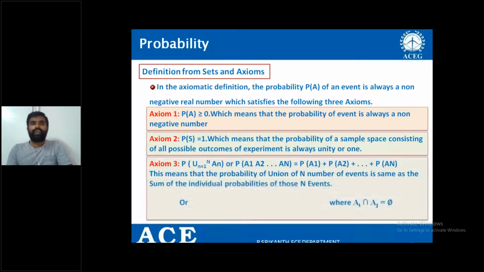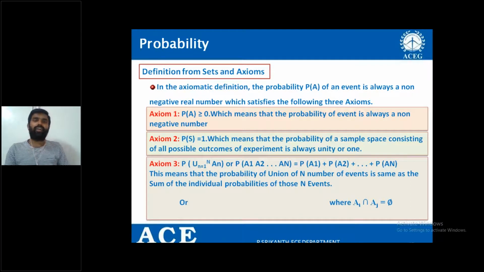And the third axiom is, if I define n number of events, say A1, A2, A3, A4, and so on, An. What do you mean by event? N number of events, in the sense, in the rolling a die experiment, I can define the event as getting an even number as outcome, getting an odd number as outcome, getting a number 4, getting a number 6.